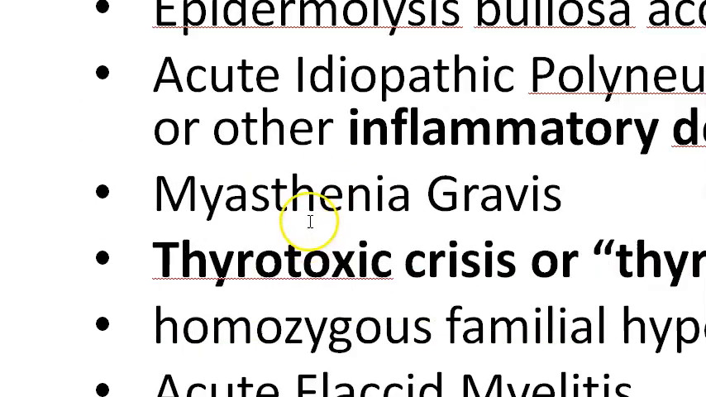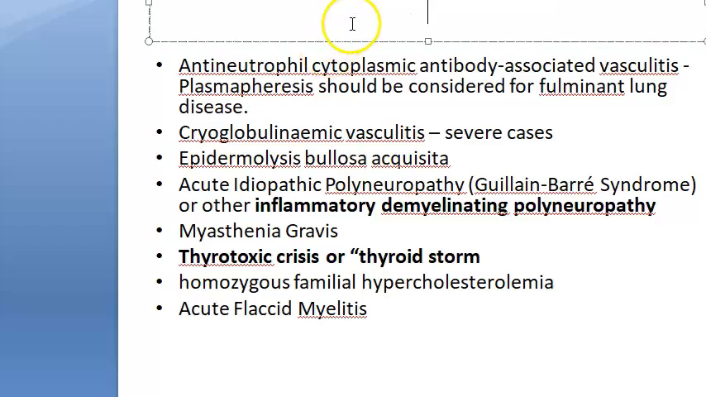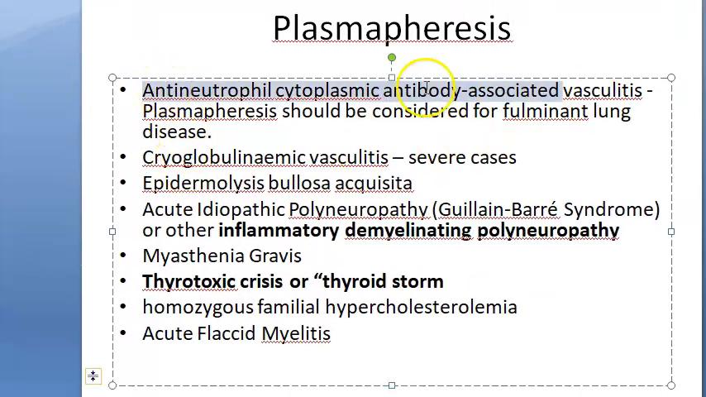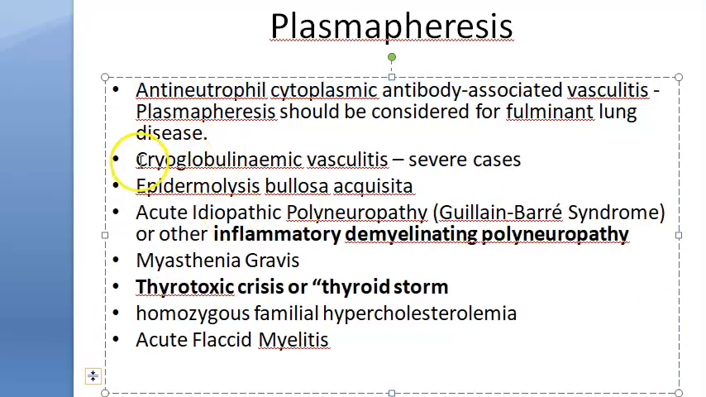Then one more. Plasmapheresis indications, so many others. I'm telling you the last slide here. Anti-neutrophil cytoplasmic antibody associated vasculitis. If you can remember, just some vasculitis which is antibody associated. Okay, you can remember that.